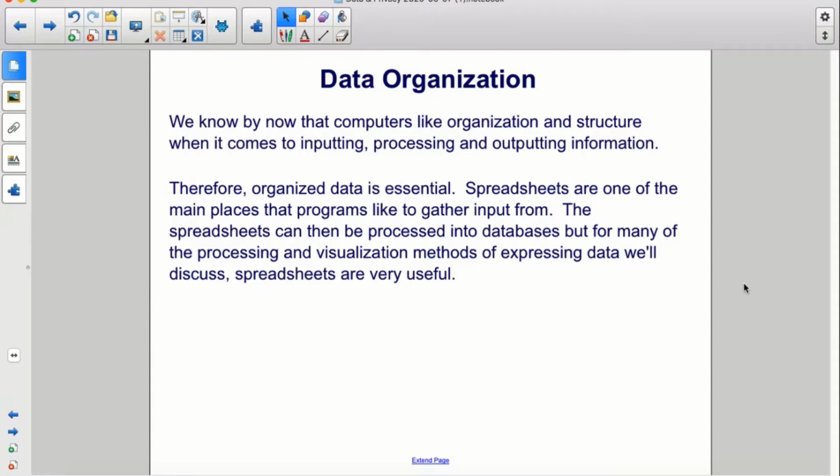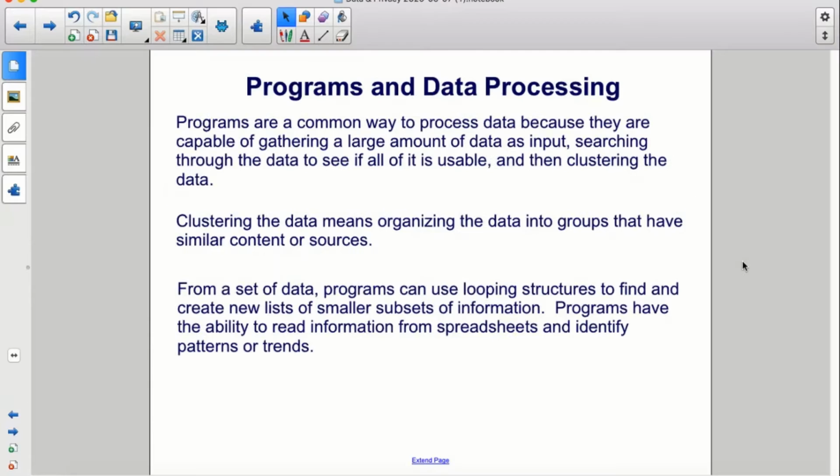The spreadsheets can then be processed into databases, but for many of the processing and visualization methods of expressing data we'll discuss, spreadsheets are very useful. Programs are a common way to process data because they are capable of gathering a large amount of data as input, searching through the data to see if all of it is usable, and then clustering the data. Clustering the data means organizing the data into groups that have similar content or sources.